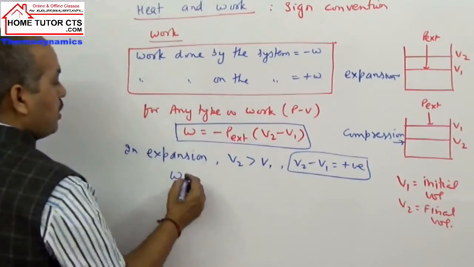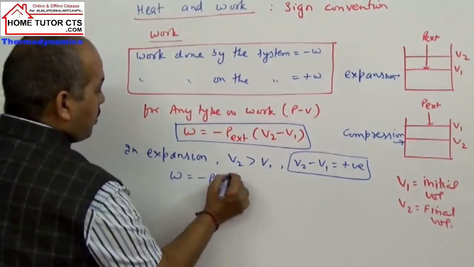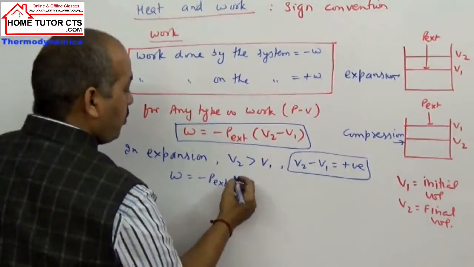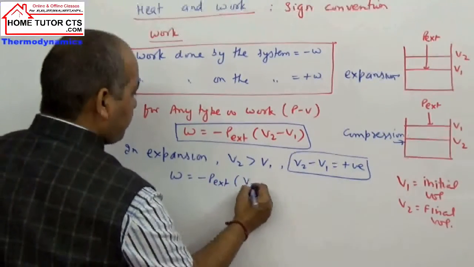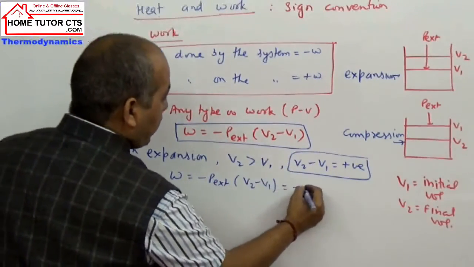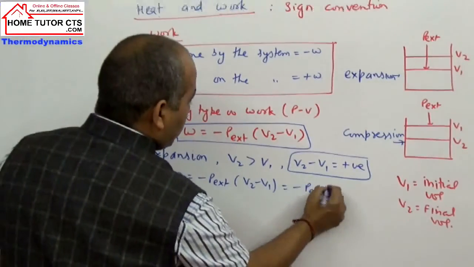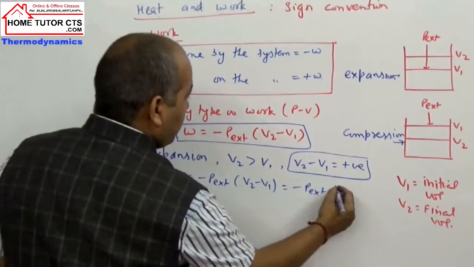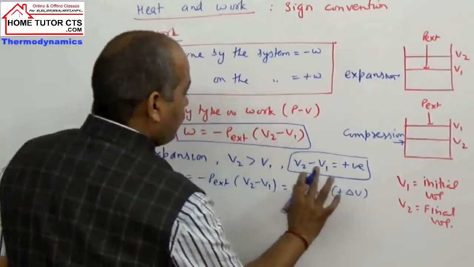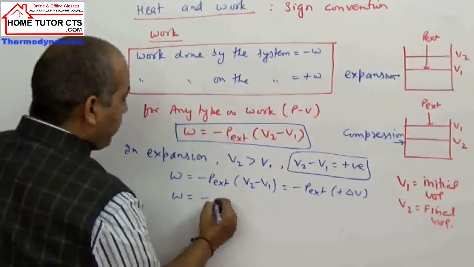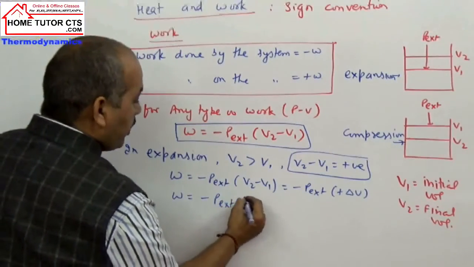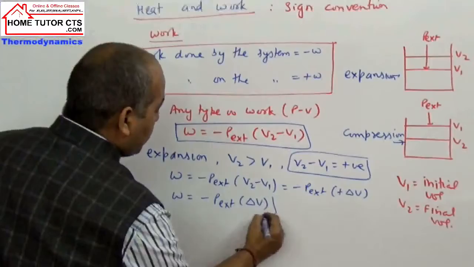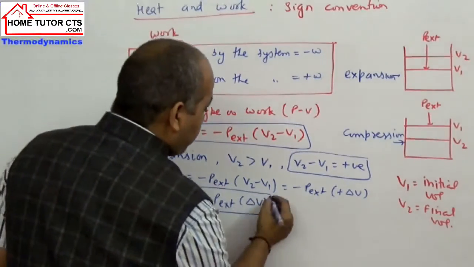So I can write minus P external into V2 minus V1, which is positive, or minus P external into delta V, which is positive. So work is minus P external into delta V. It is the work of expansion.